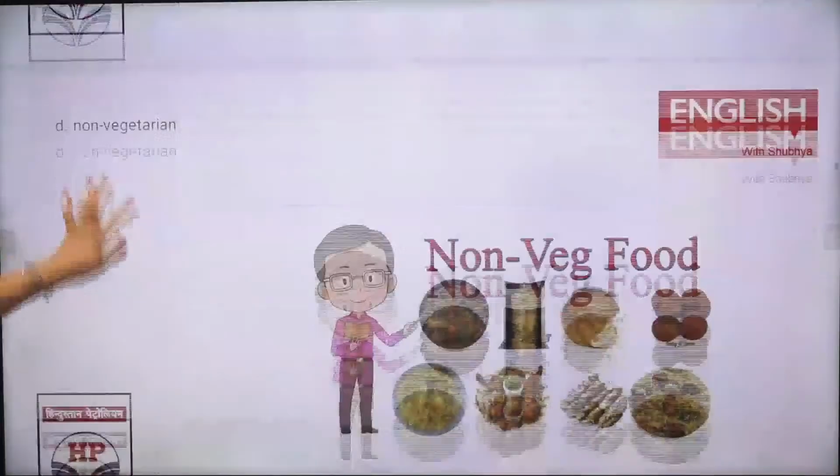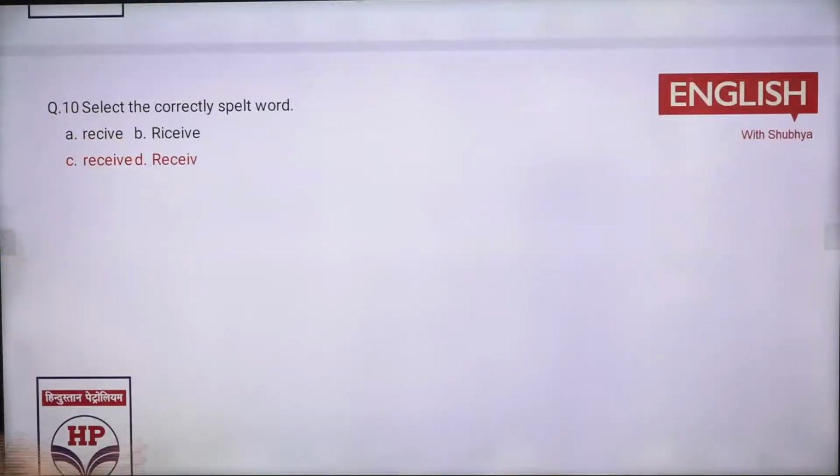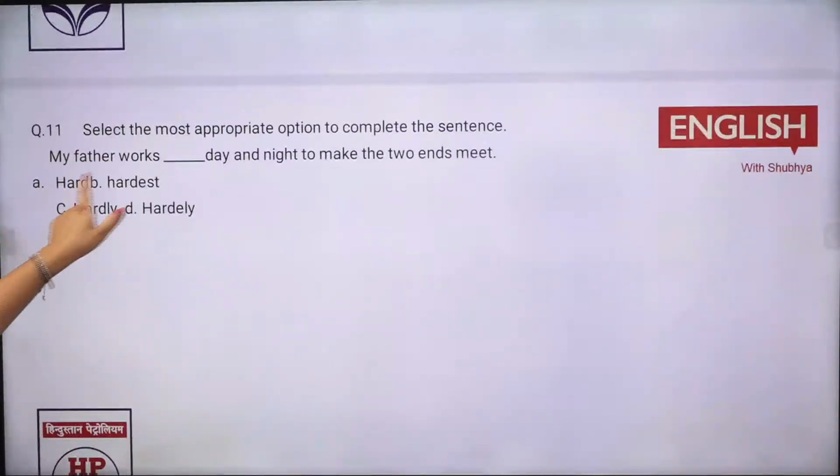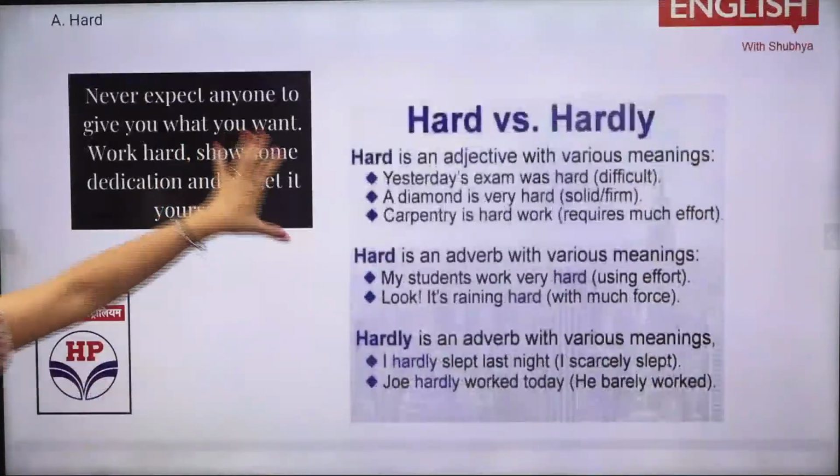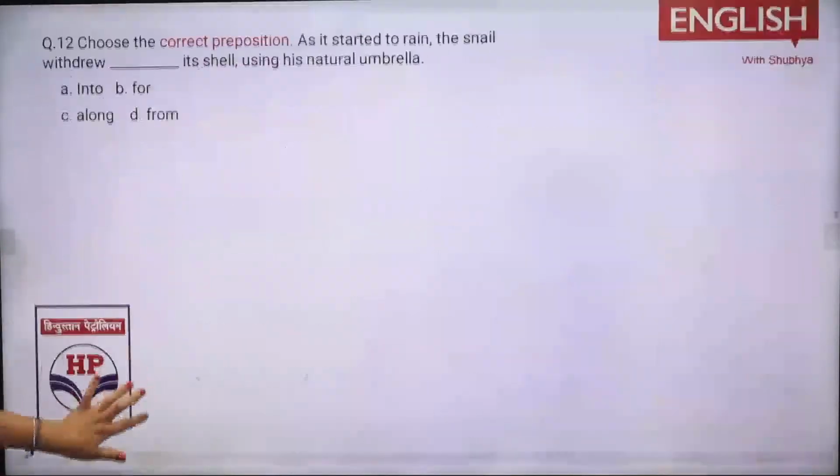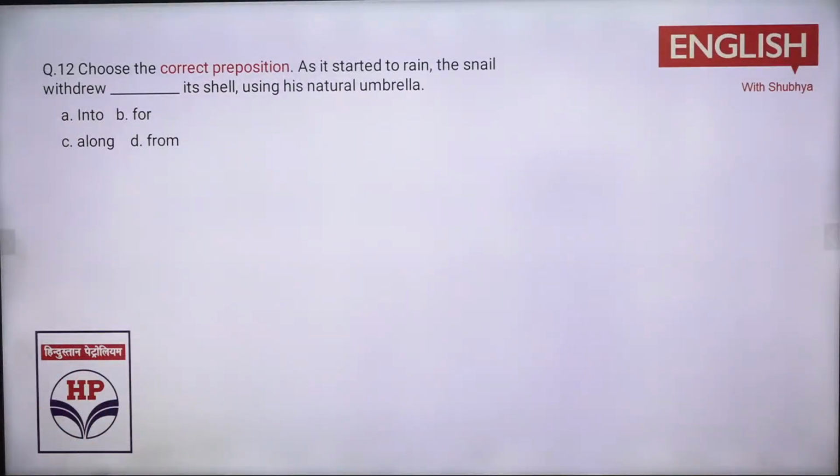So next you had the question, अब receive, perceive. So whenever the spelling would come, RECEIVE, PERCEIVE. So in this way you have to use it. Next question was like where you need: my father works hard. Hardly works for something negative. Hardest आता तो क्या आ जाता? Superlative degree. तो here was a common usage कि किस तरह से हमने difference करना है. Next was your preposition, like अगर कोई motion के लिए आ रहा है तो into लगेगा.